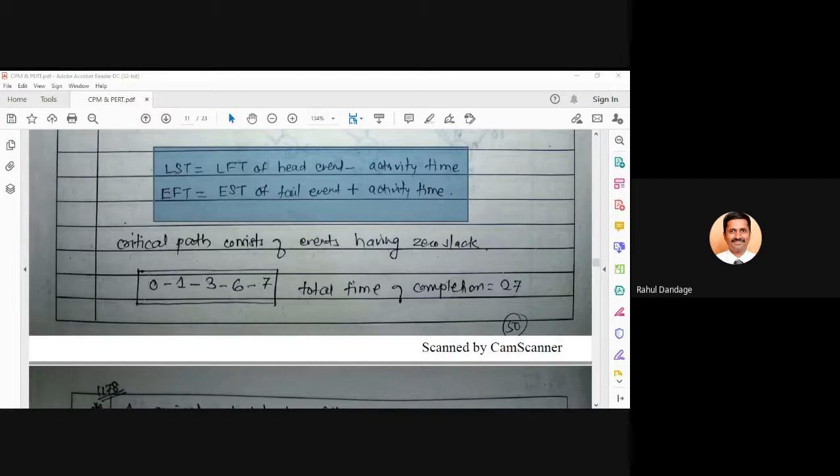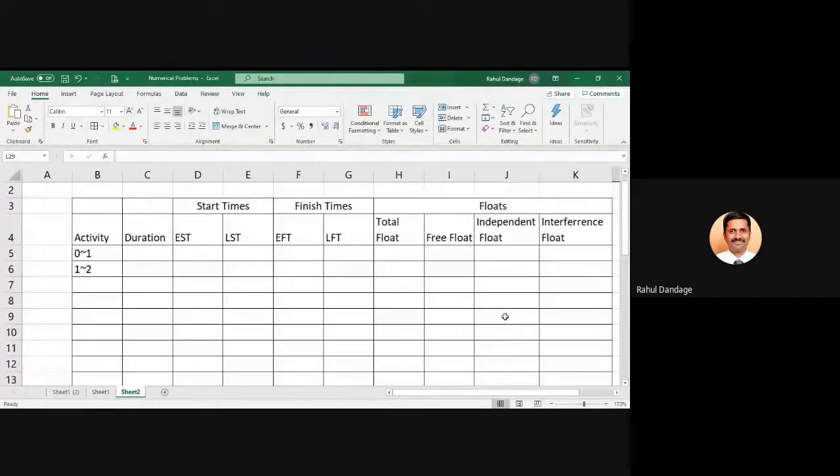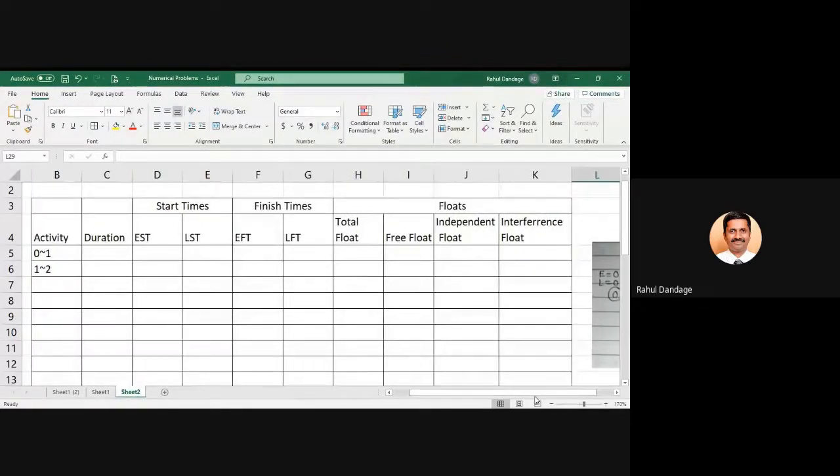Have you written this formula, everyone? Again, I will be having all these references when we are going for making the tabular format. So should we go for making the tabular format? I will just show you the various columns you need to make. I hope the Excel sheet is visible to you. Yes. Okay. So these many columns you are supposed to prepare.